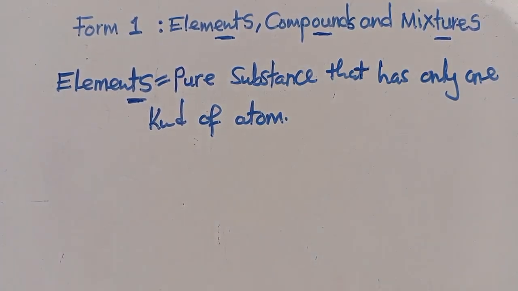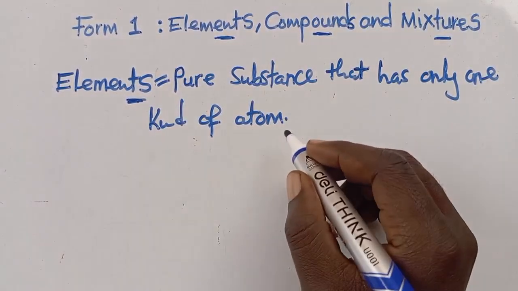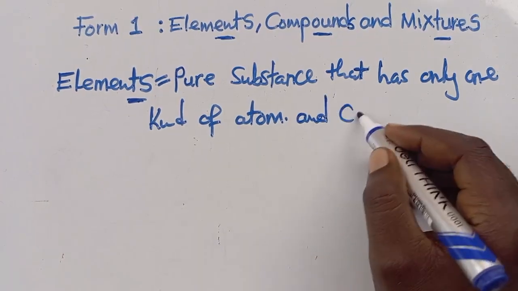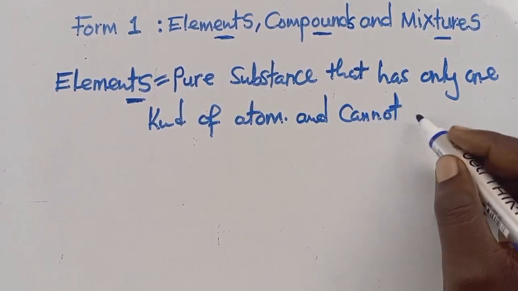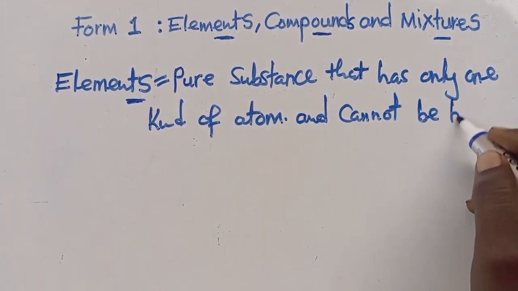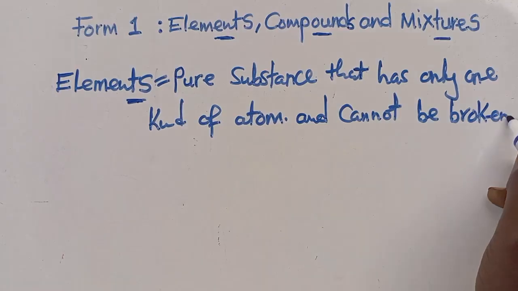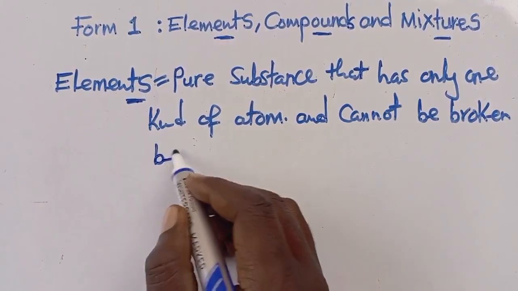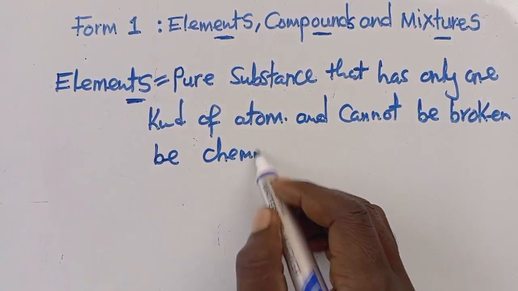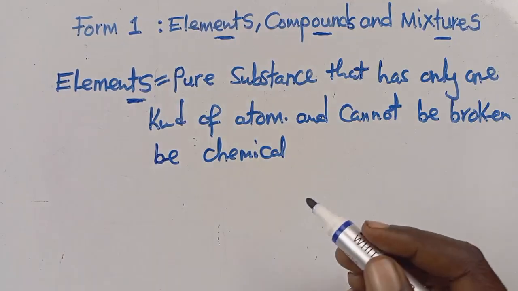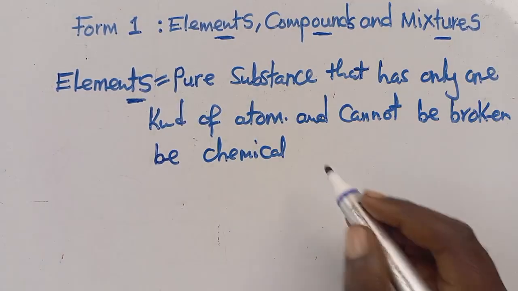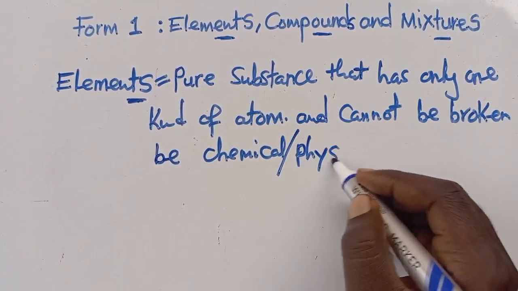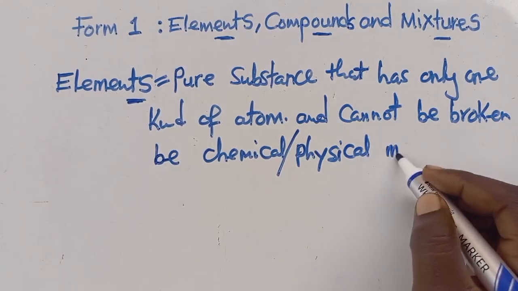We proceed and say that this type of substance cannot be broken by chemical means into smaller ones, or physical means.